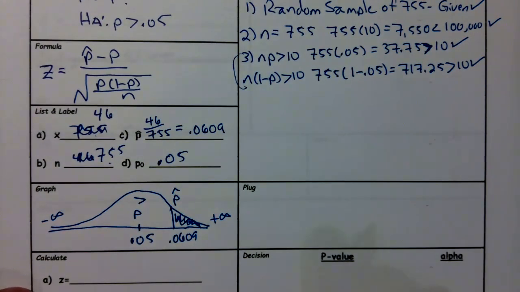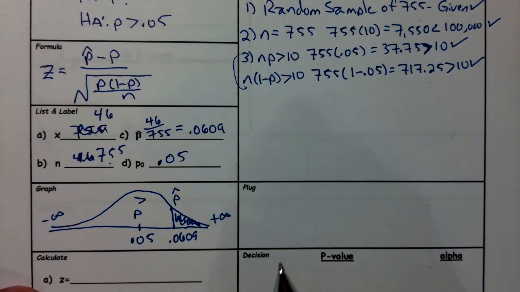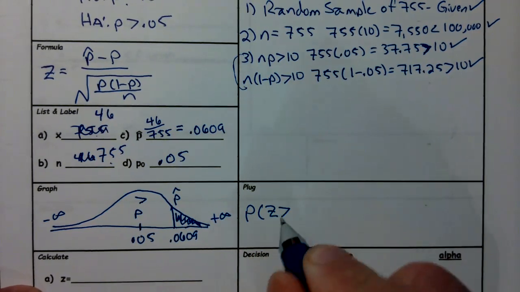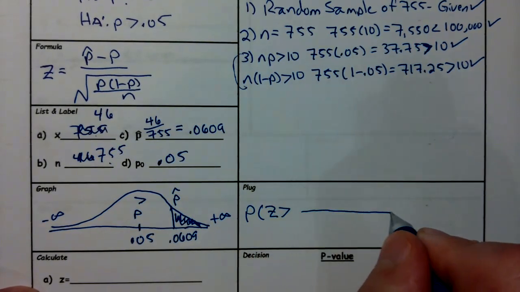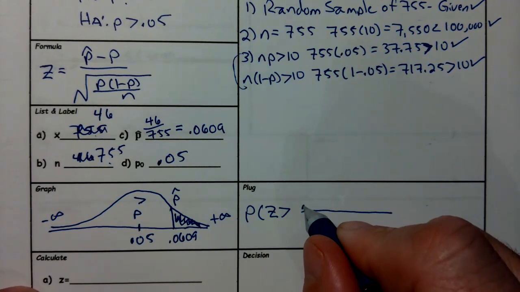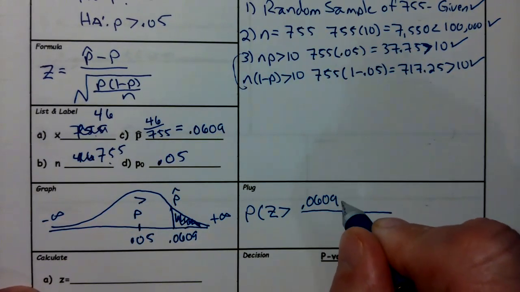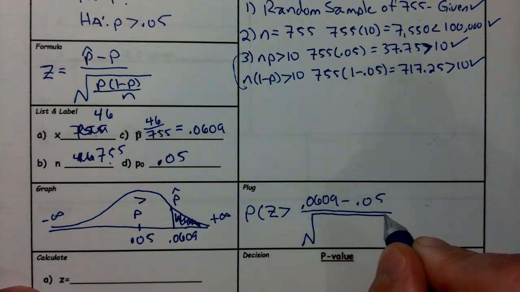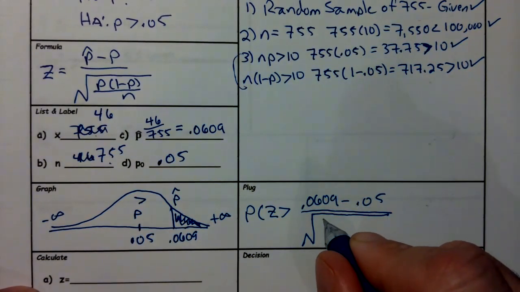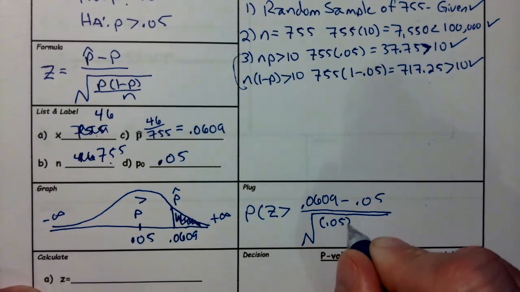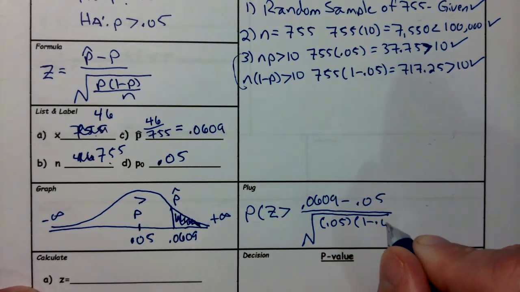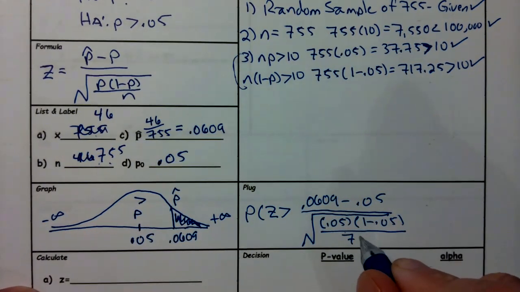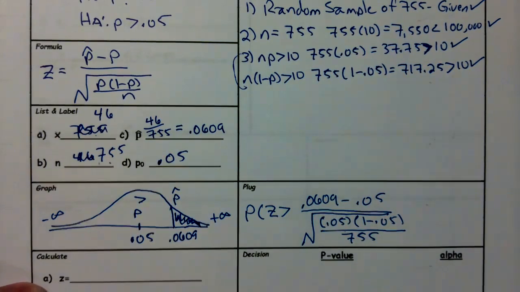All right, we need to start plugging our values into our formula. And we need a greater than. So we want the probability that z is greater than 0.0609 minus 0.05. Make sure for the hypothesis test, we use p in the radical. So 1 minus 0.05 over our sample size of 755.